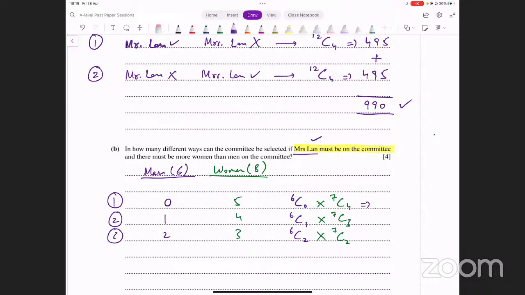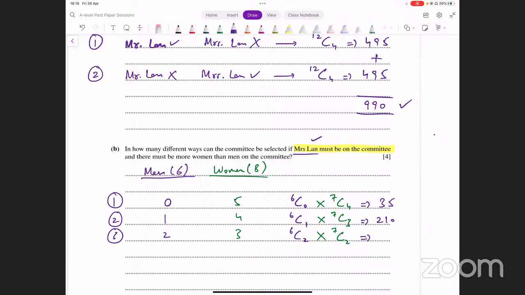First case देखते हैं 7C4. Let's see what that turns out to be. 7C4. This is giving me 35. So this is 35. Then you have 6 into 7C3. That is 210. And then 6C2 into 7C2.